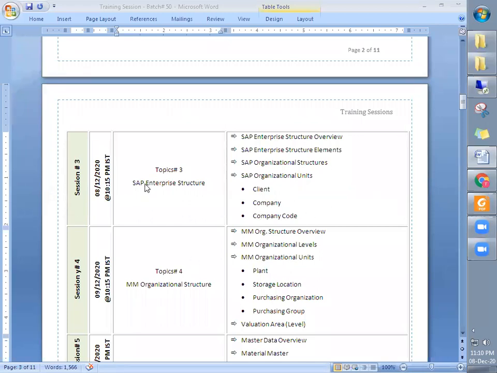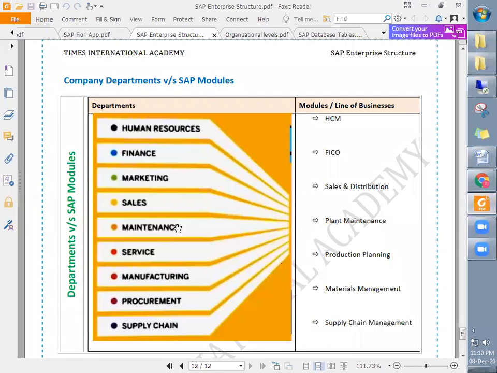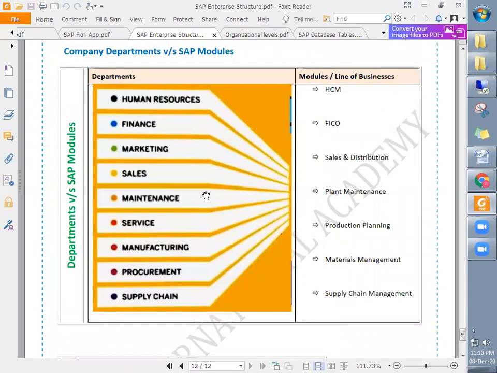So as the name itself shows, the enterprise structure, right? For example, if we are working for Tata Motors or any company, they have their enterprise structure, right? So how that enterprise structure is represented in SAP, that we are going to discuss. Let's move on. I believe my screen is being shared and my voice is clear. In case you face any technical issue, please let me know.